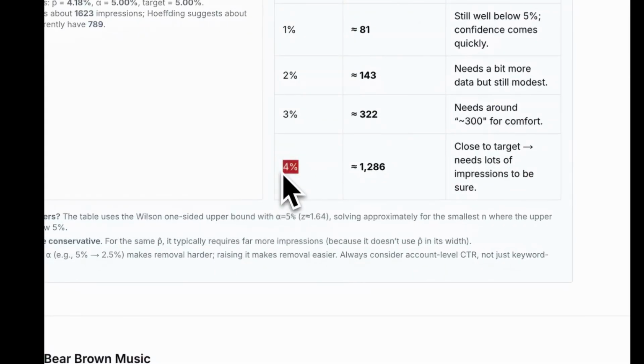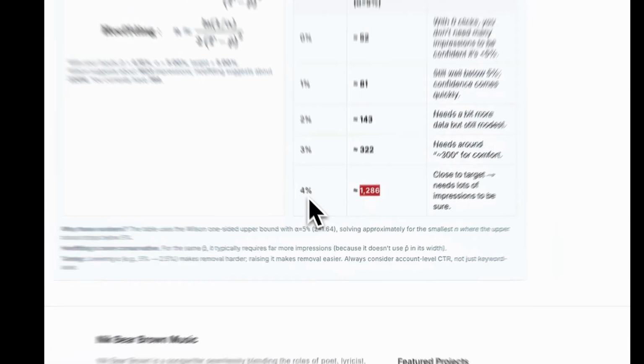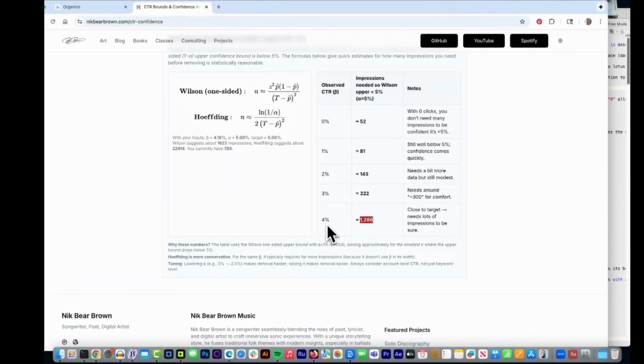As it gets closer to 5%, if it's like bordering there at 4.8%, we may need a lot of samples. But then again, it's still close. So if your actual rate is 4.78% and Google has their 5% thing, I would be surprised if they give you a big deal over something doing 4.8% rather than 5%. But to know whether it's truly 5%, you're going to need bigger numbers as it gets closer. If it's very poorly performing, you can get rid of them fairly quickly, and you should.